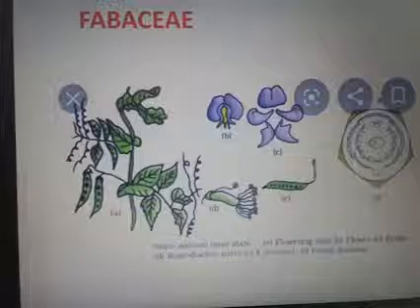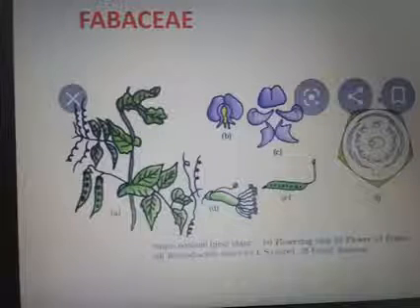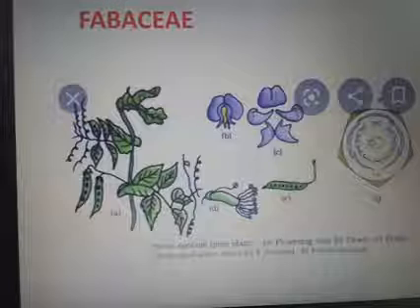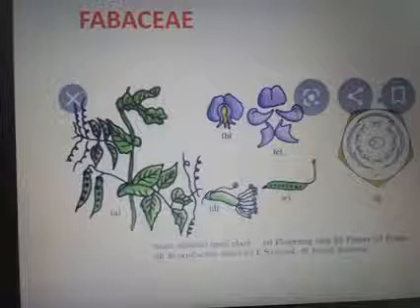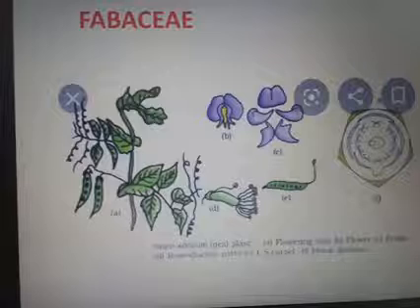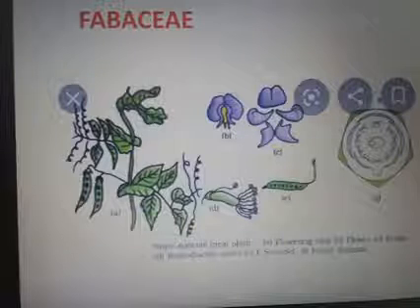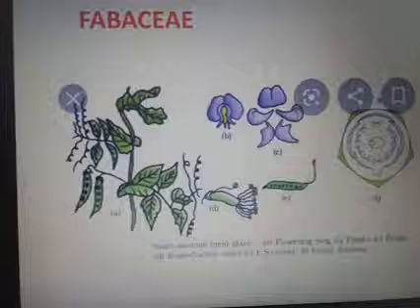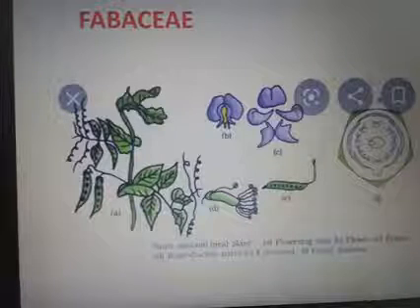The first family is Fabaceae. Fabaceae means pea family. Otherwise it is known as Leguminosae or Papilionaceae. They are herbs, shrubs, trees with root nodules. The leguminous plants have root nodules.